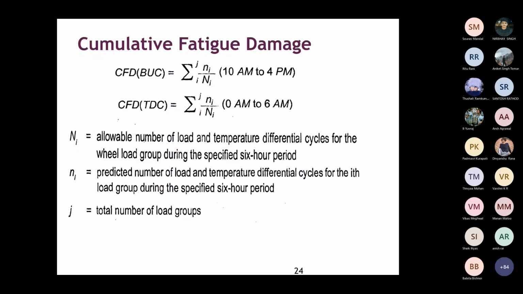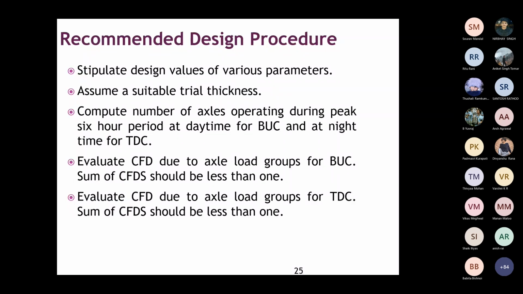You just find sigma. This you have to find out for each axle load group and add all of these. J is the total number of load groups. If you have 10 load groups, then J is 10. So this recommended design procedure means you stipulate design values of various parameters, like the K value, then the flexural strength value, all the parameters required. In this, it is not a formula where you can get the thickness directly. You are assuming a thickness and checking whether the thickness you have assumed is correct or not, whether it's safe or not.